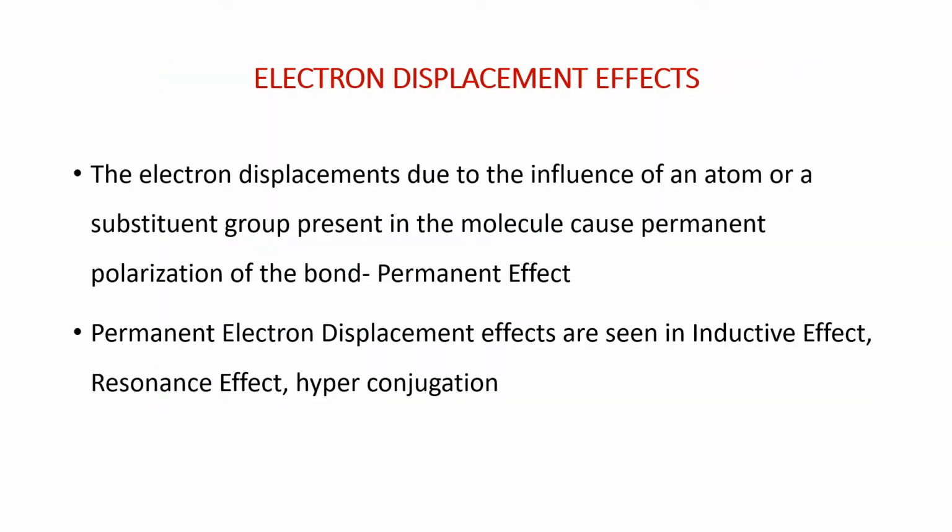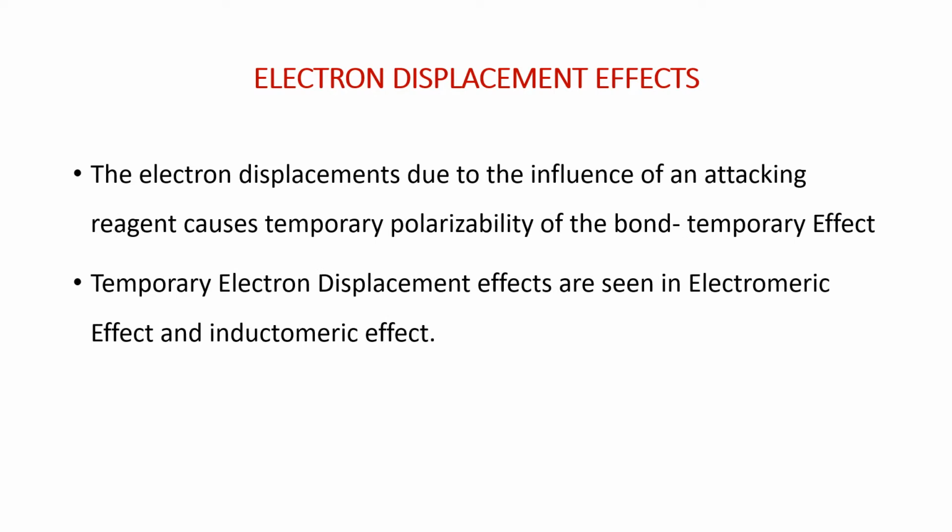The electron displacements due to the influence of an atom or a substituent group present in the molecule cause permanent polarization of the bond. They are called permanent effects. The permanent electron displacement effects are seen in inductive effect, resonance effect, and hyperconjugation. The electron displacement due to the influence of an attacking reagent causes temporary polarizability of the bond. This is called a temporary effect. Temporary electron displacement effects are seen in electromeric effect and inductomeric effect.